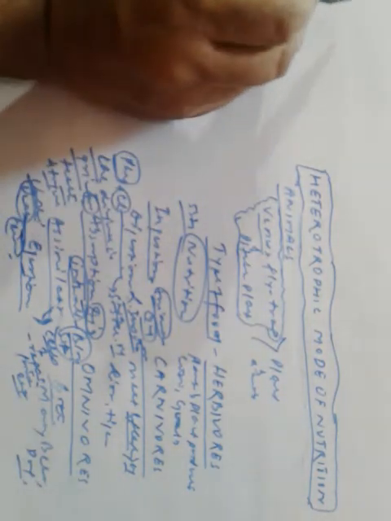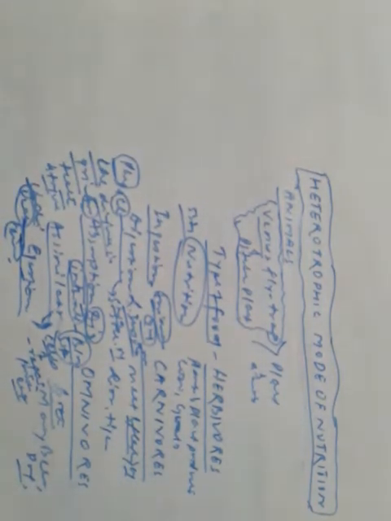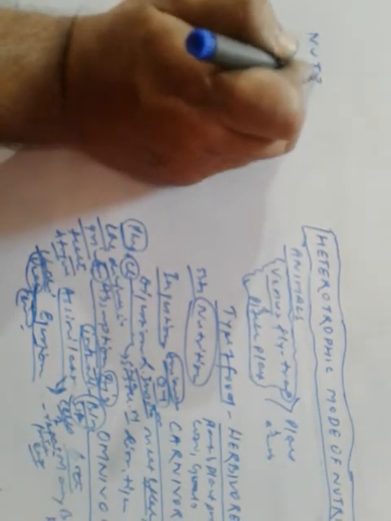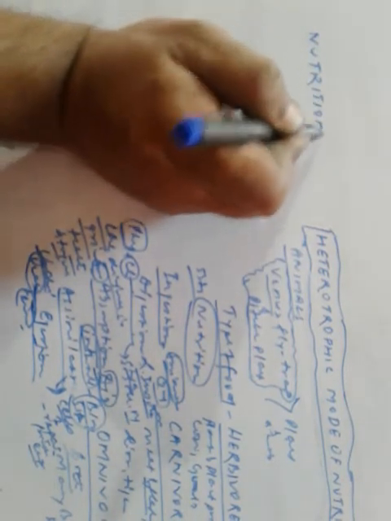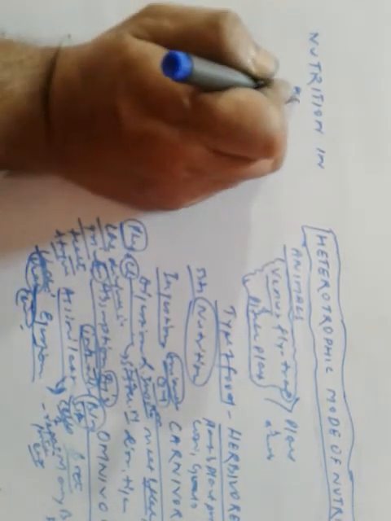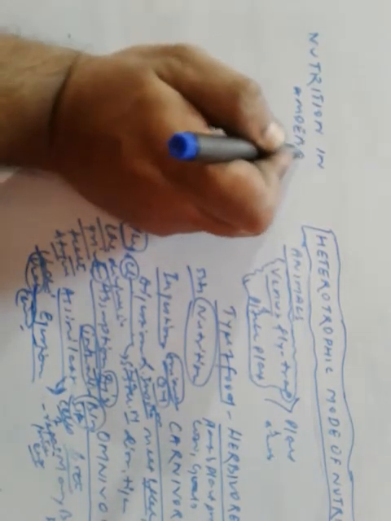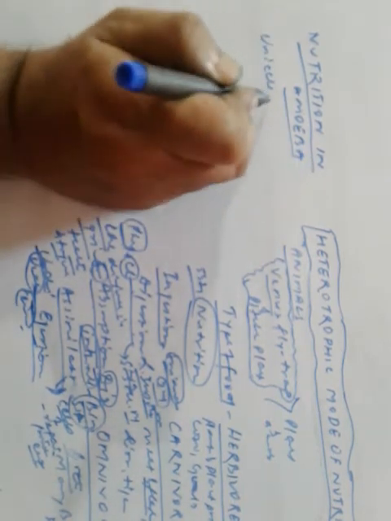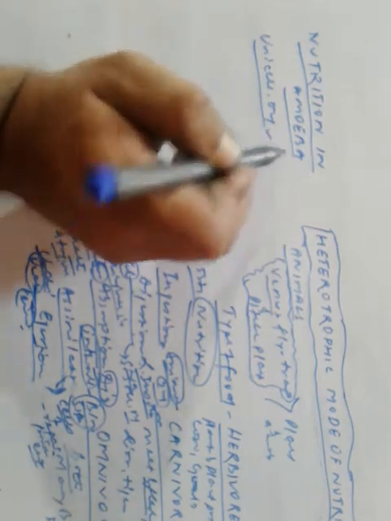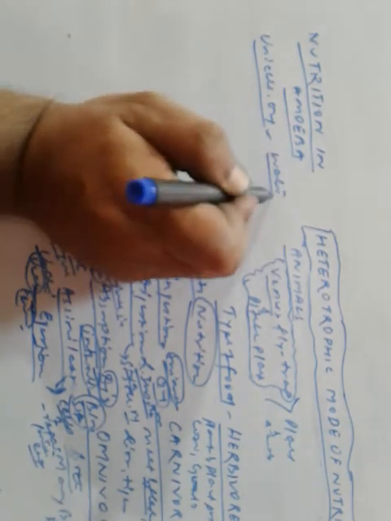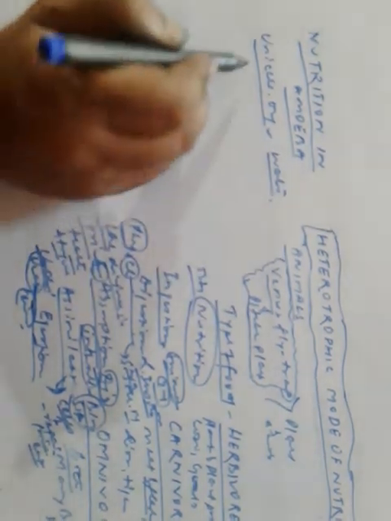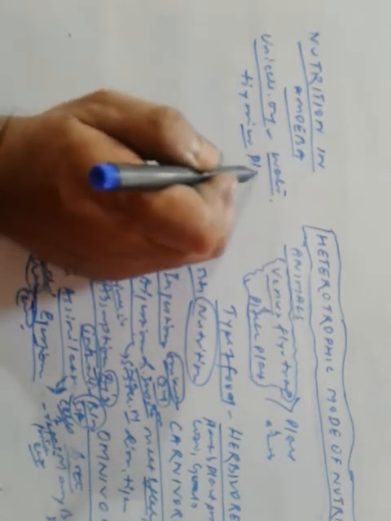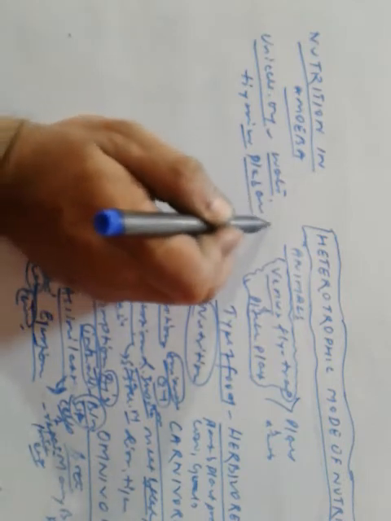Now let us focus on nutrition in amoeba. We all know that amoeba is a unicellular organism. It mainly lives in water, and it eats tiny microscopic plants and animals which float on water.